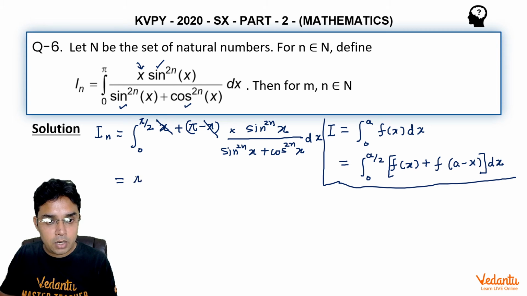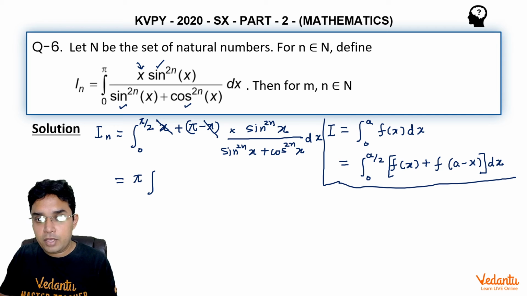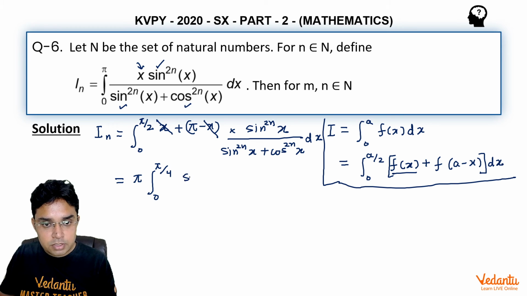I can take this out, and once again if I use this property for 0 to pi by 2, this limit will become 0 to pi by 4, and now I can replace x by pi by 2 minus x. So for f(x) it will be sin^(2n)x upon sin^(2n)x plus cos^(2n)x.